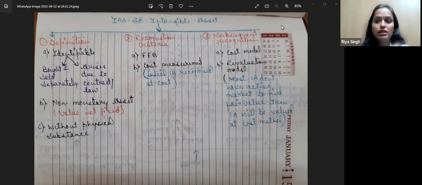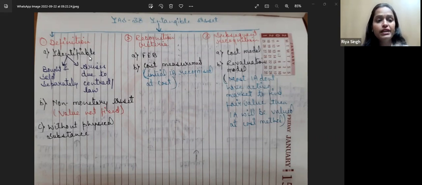So let's start. If we talk about the meaning or definition of an intangible asset, there are three conditions. Only if we fulfil all three conditions will we call it an intangible asset. What is the first condition? The first condition is identifiable.